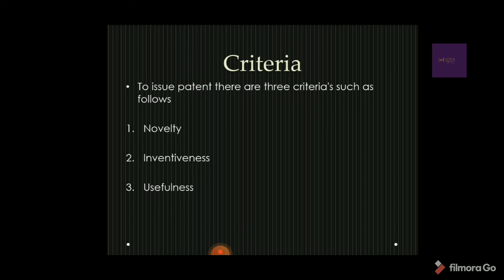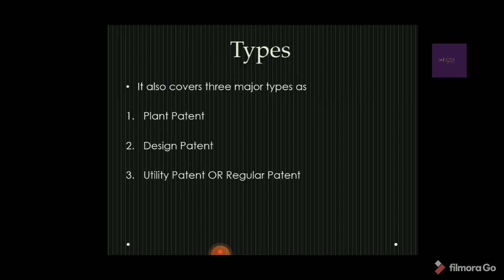Next is the usefulness. You should have a utility for the society or for the common people. Otherwise, if your invention doesn't have any kind of use to the society, then it will not fulfill the criteria. Third, that is the usefulness. If your invention fulfills three criteria, then you will get a patent, that is the exclusive right for your invention.